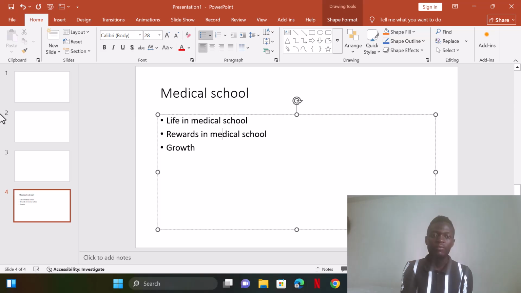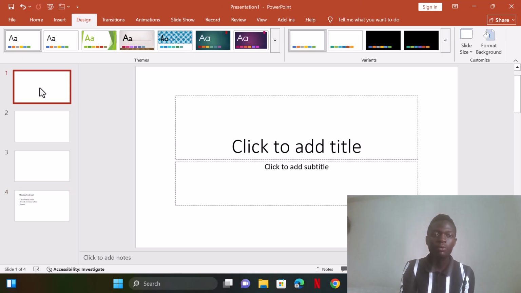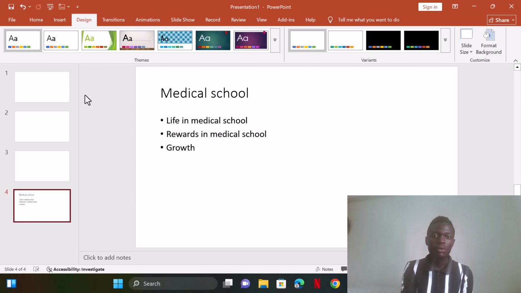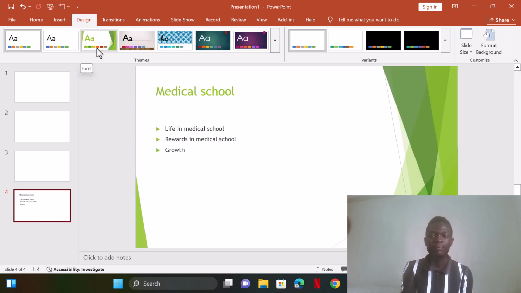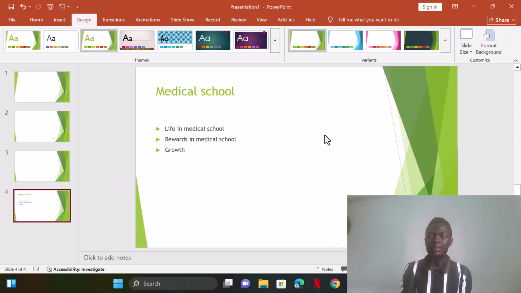PowerPoint. So if I put my cursor here, I go to design. In Microsoft PowerPoint, you can design our slides. What do I mean by that? I'm going to design this here. You see now, when I put my cursor here, it changes. This is a design. It makes my work look attractive.